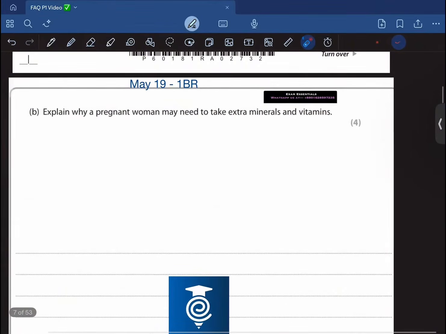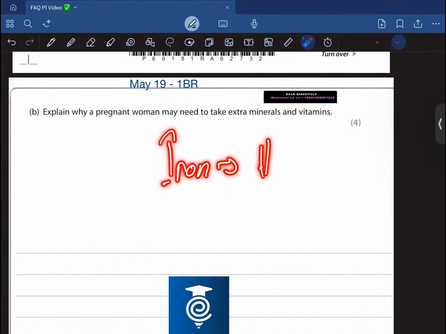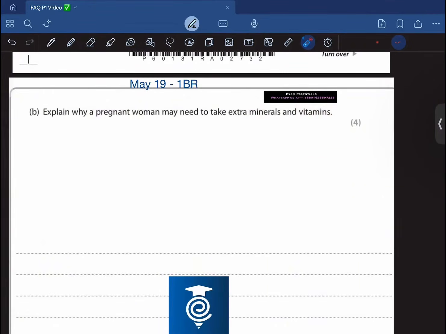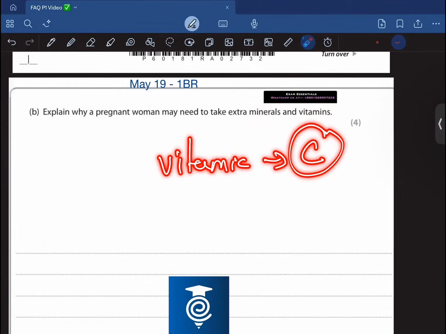Okay, it says that explain why a pregnant woman may need to take extra minerals and vitamins. Okay, so first of all, a pregnant woman would need a source of extra iron to make hemoglobin and red blood cells to transport oxygen, right? A pregnant woman would also need vitamin C for their connective tissues in the teeth and so on and to prevent scurvy.